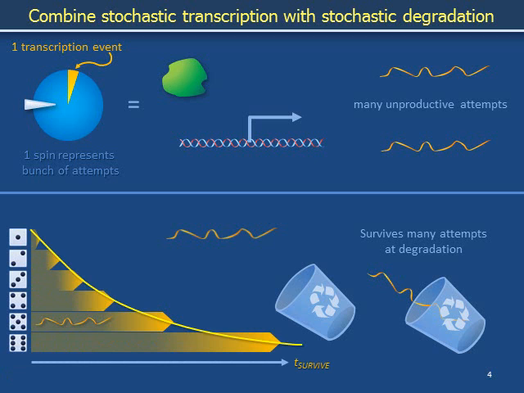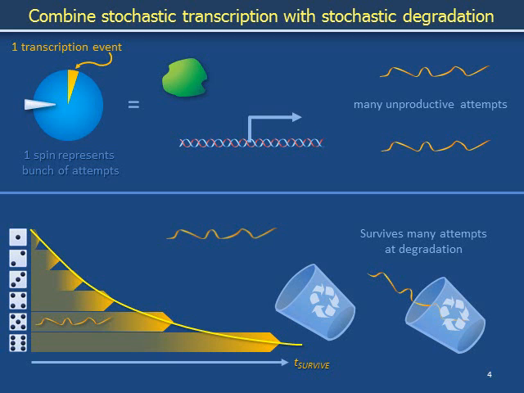Some strands might be longer-lived, while other strands might be degraded sooner. For this model, we assume that collisions between a strand of messenger RNA and the endonuclease are statistically independent. In other words, the number of collisions that a copy of messenger RNA has already survived has no bearing on the likelihood that it survives its next encounter with the endonuclease. In this case, the survival times are exponentially distributed. Now that we have developed mathematical representations of the two mechanisms that constitute our model, we will arrange them on a timeline to understand the statistics of instantaneous copy numbers of messenger RNA.